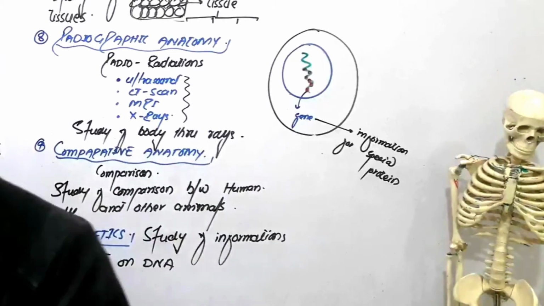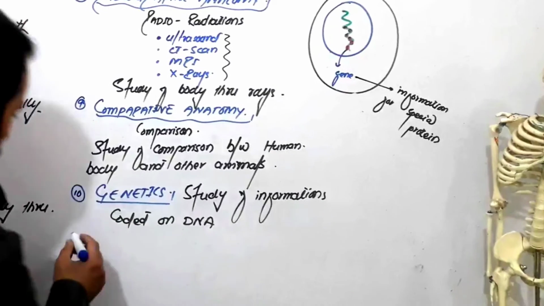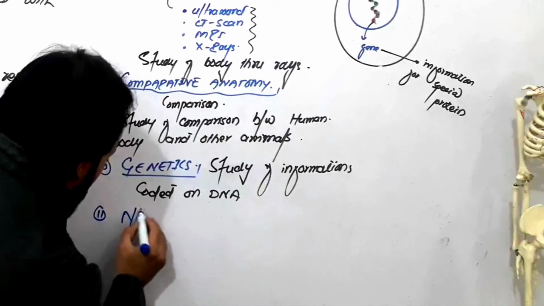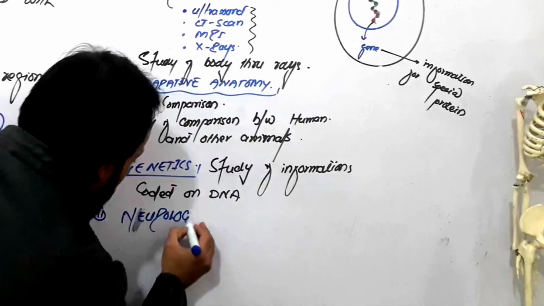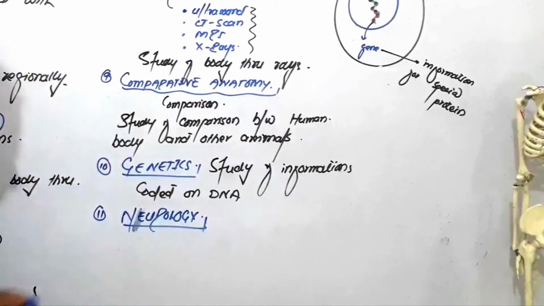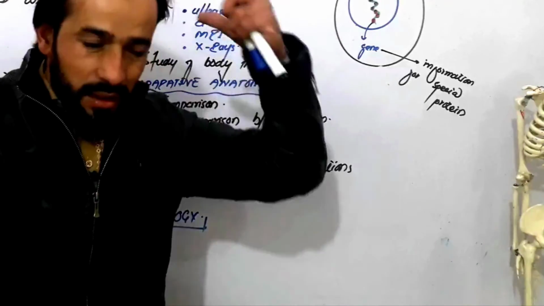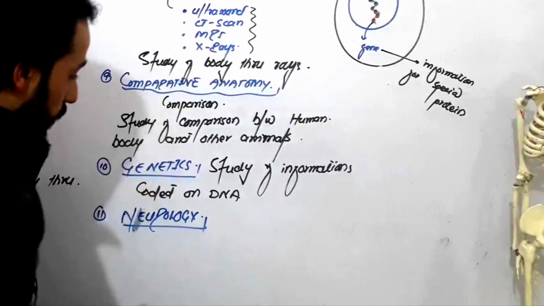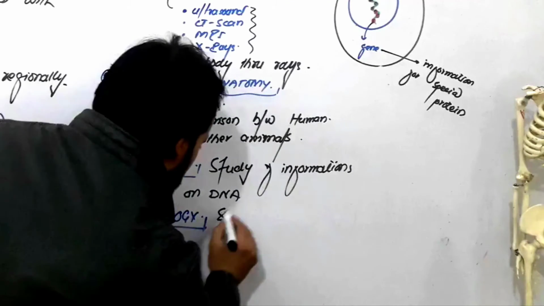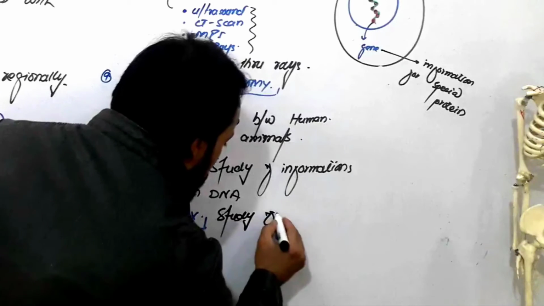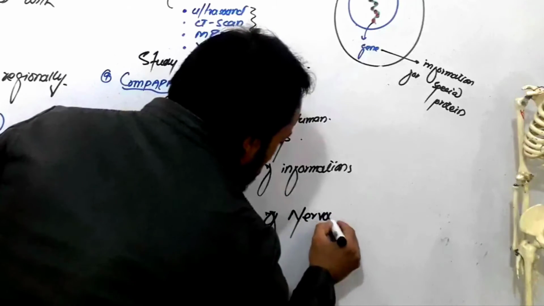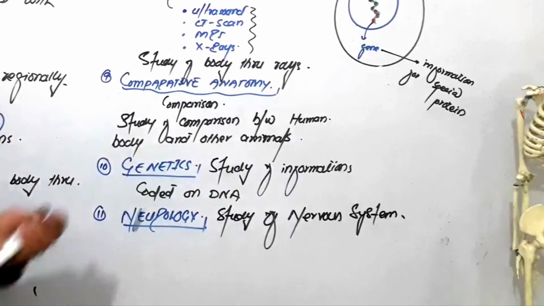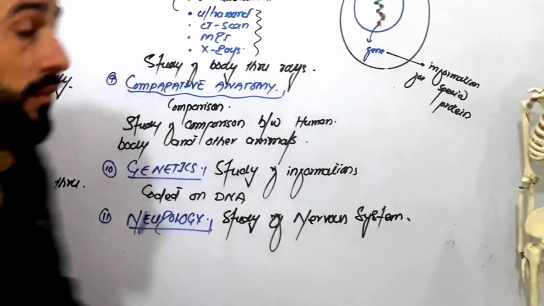The next branch that we have is called neurology. Number 11. Neurology. Right. What is neurology? In our body we have our nervous system, the brain, the spinal cord, all the nerves which are arising from them. So this is called neurology. So that is called nervous system. So we say that study of nervous system is called neurology, right?